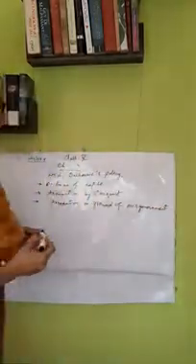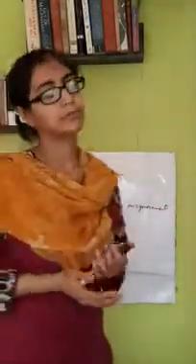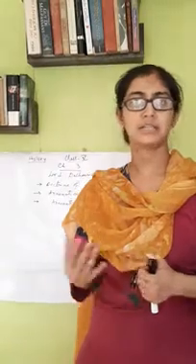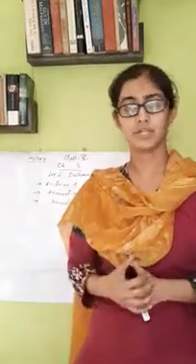Now, by these three policies, we see that Lord Dalhousie brought most of the part of the Indian territories within the control of the British government.